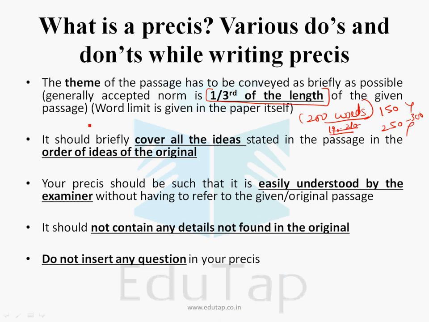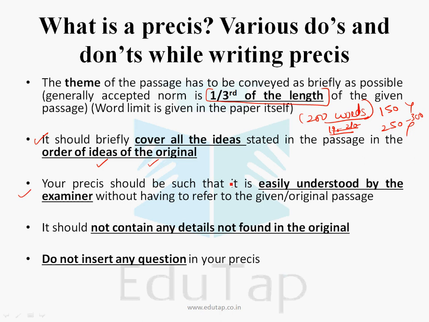This is the range. It should briefly cover all the ideas stated in the passage in the order of the ideas of the original. It is not a thumb rule, but as far as possible you should try to maintain the order of the original ideas. It is not a thumb rule although.